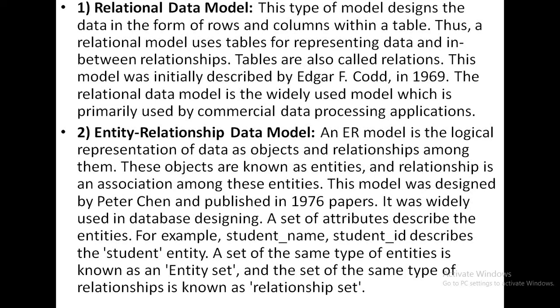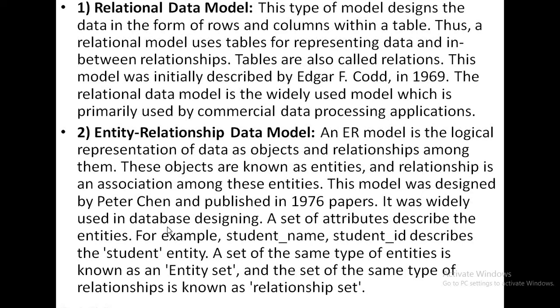Okay. So next is the entity relationship data model, or we can call it the ER data model. An ER model is the logical representation of data as objects and relationships among them. These objects are known as entities, and a relationship is an association among these entities. This model was designed by Peter Chen and published in 1976.